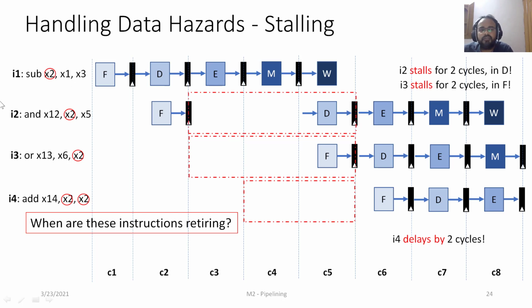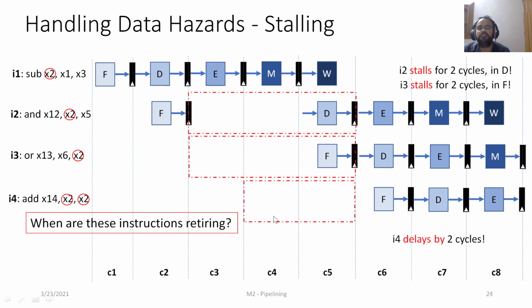I2, I3, and I4 will retire in the 8th, 9th, and 10th cycle. So the two stalls that we introduced in the hardware are eventually reflected in the performance. We were effectively able to execute 4 instructions in 10 cycles. Ideally, it should have taken 8 cycles only.